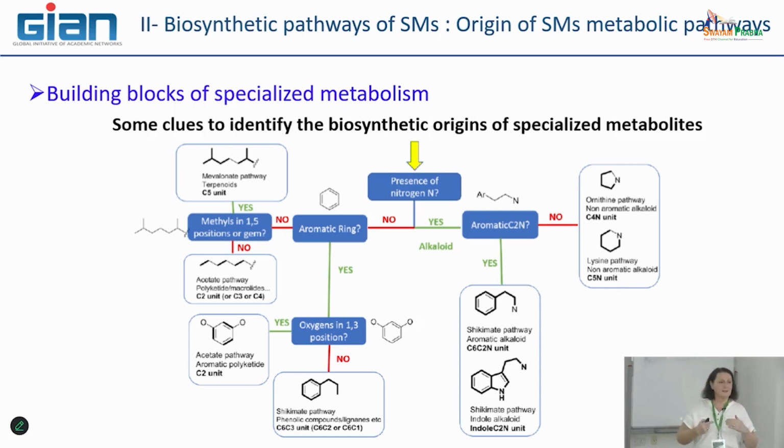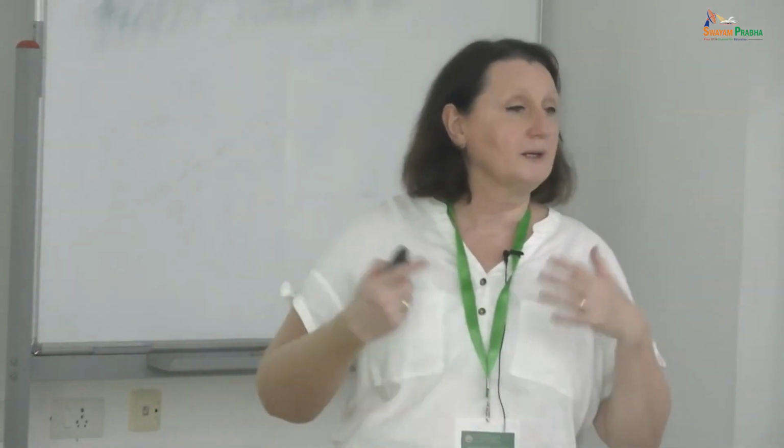And step by step, you can propose the classification of this molecule to one or the other family of secondary metabolites.